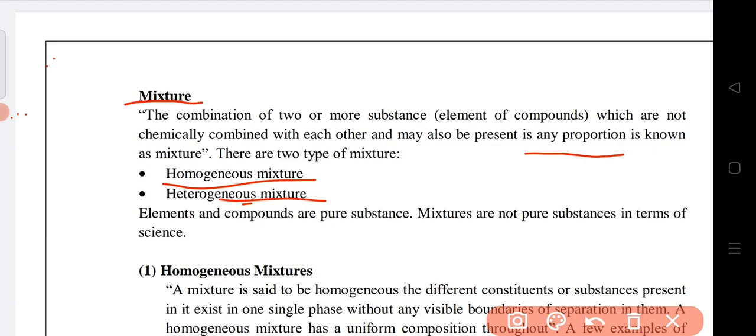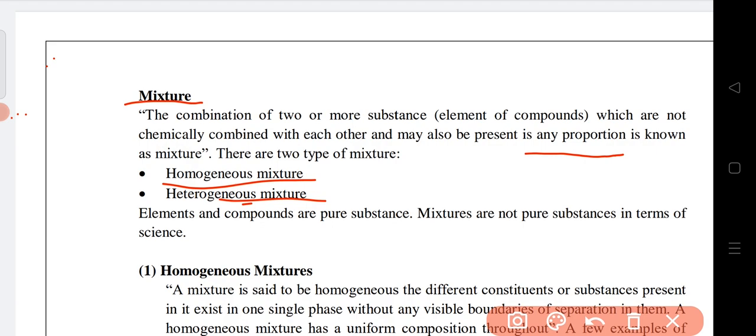So sugar particles will occupy the space between water particles and dissolve in the water. In this way, if any mixture is formed in which the constituents are uniformly distributed throughout without any clear boundary of separation, it is called a homogeneous mixture.